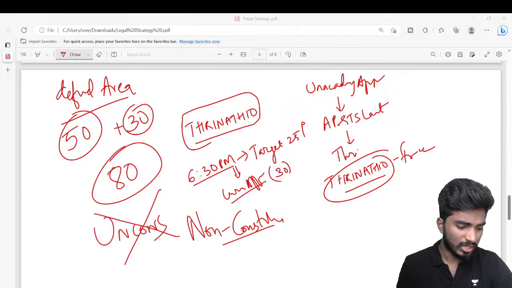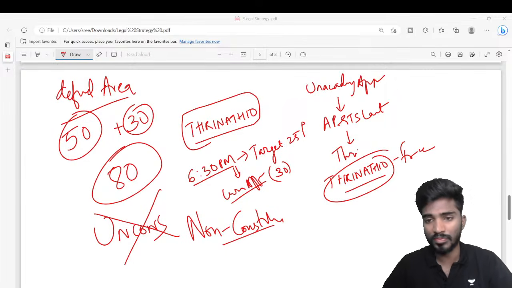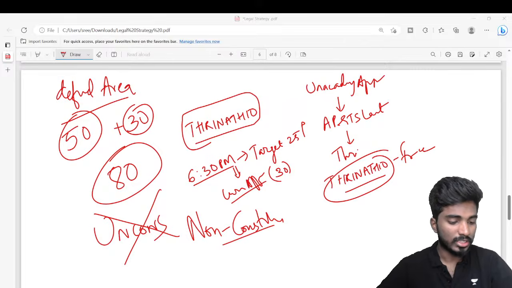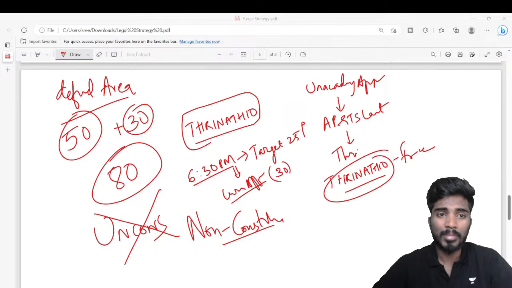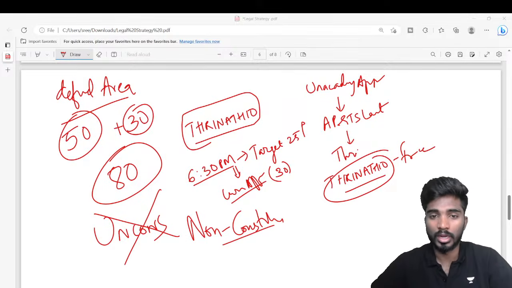What is easy, medium and hard questions? There is nothing as such. Easy, medium and hard question, there is nothing as such. If you study the concepts properly, it is okay, right? This is what I'm saying, you are actually making it more complex. Every small thing, which is easy, which is medium, which is hard, is not required.